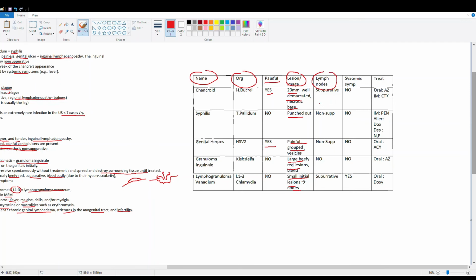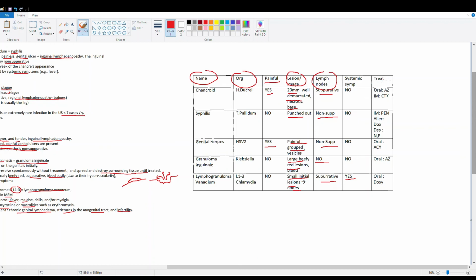So here we have our lymph nodes, how we describe each of them. Suppurative means it's draining pus or not. Okay, so chancroid drains pus, and what else drains pus? Lymphogranuloma venereum. All right, but one is painful and one is not, so that's how you differentiate them. Okay, syphilis has lymph node involvement but does not drain pus, and neither does herpes. And Granuloma Inguinale, so Klebsiella, no lymph node involvement. Then we have systemic symptoms. Now the only one really here that has systemic symptoms is lymphogranuloma venereum, right? And they gave you Yersinia pestis as another one where you could potentially get a systemic fever. So really, if they give you a fever with a genital lesion, you can just go straight to chlamydia.